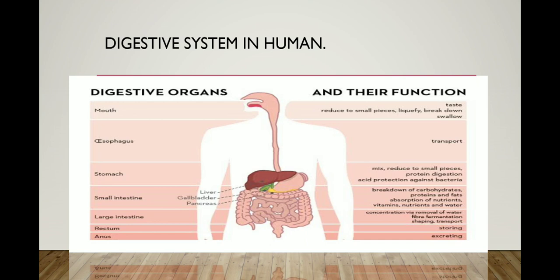In the slide you can see on the left-hand side the mouth, esophagus, stomach, small intestine, large intestine, rectum and anus. On the right-hand side, you can see the functions of the mouth, esophagus, stomach, small intestine, large intestine, rectum and anus in the digestive system. So I will try to explain them to you one by one.